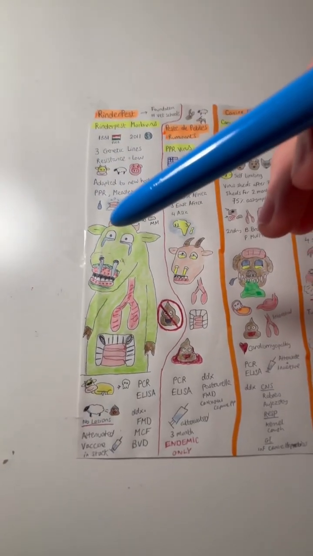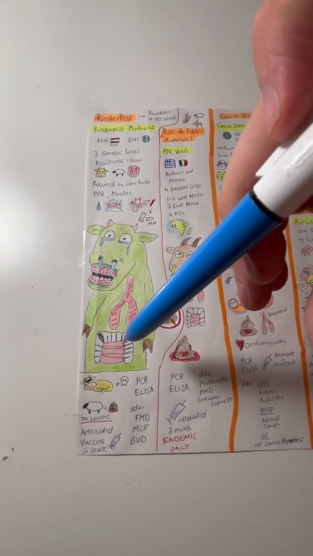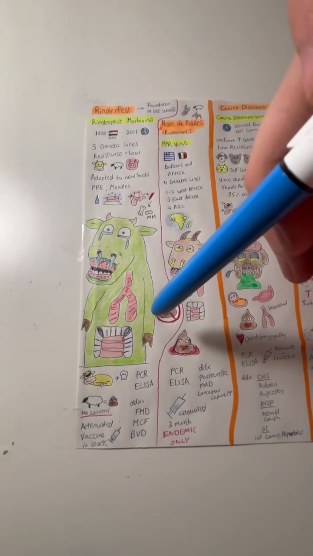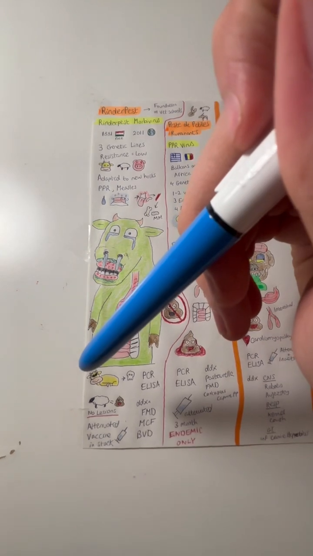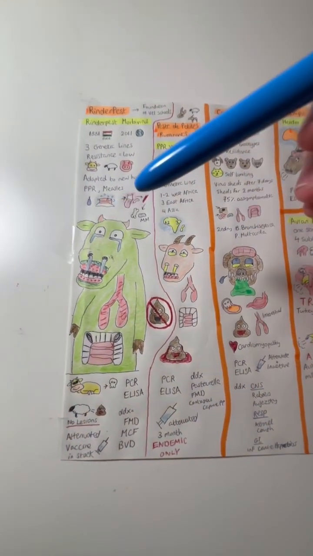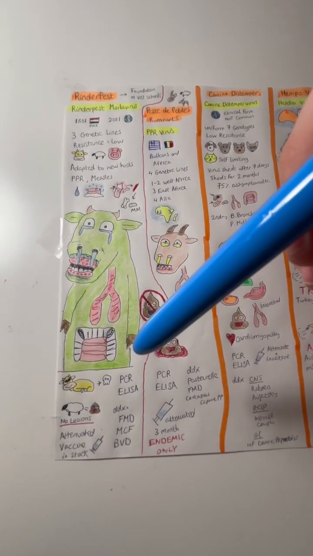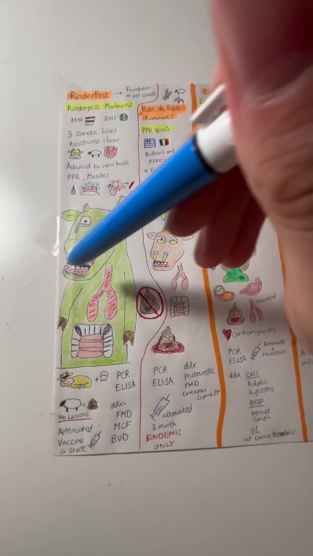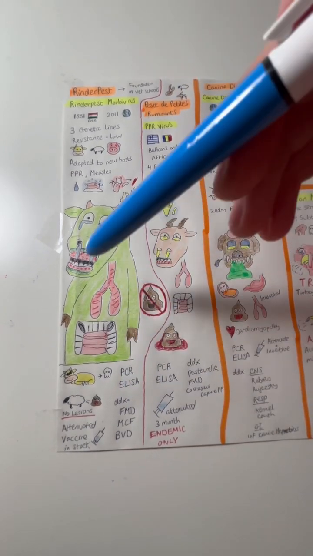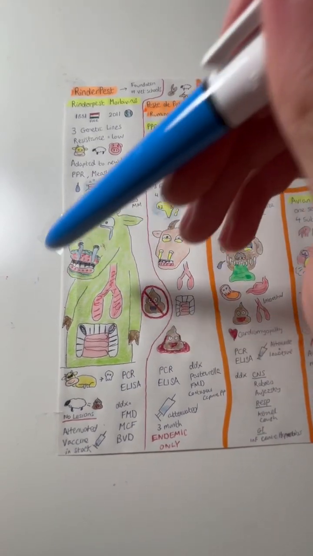The peracute form of the disease was in young animals, and they died. And then the subacute form was the one with the lacrimal nasal discharge, and they generally had no diarrhea. In sheep and goats, they had diarrhea without lesions, and swine often had erosions and diarrhea. For the diagnosis, we can now do PCR and ELISA. The differential diagnosis was foot and mouth disease due to the lesions on the mouth, malignant catarrhal fever due to